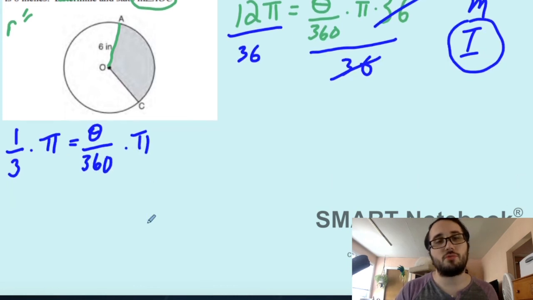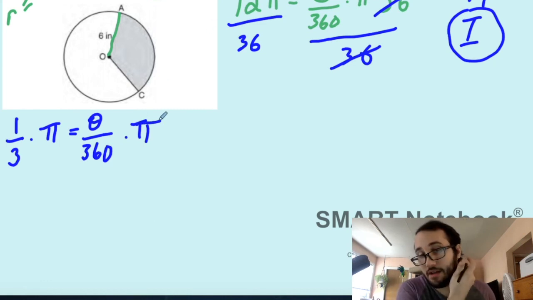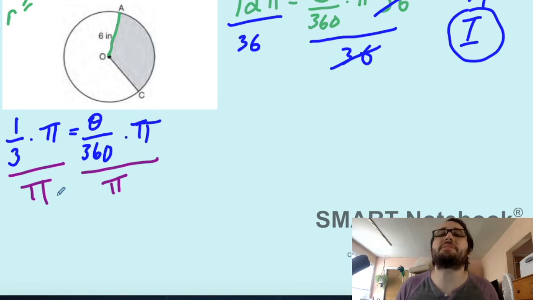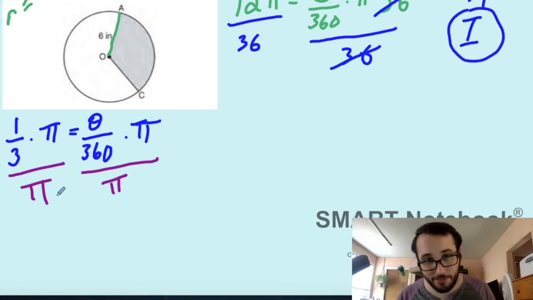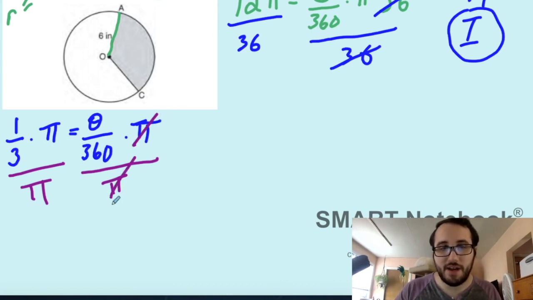I'm going to scroll down. Okay. Remember, our goal is to get theta by itself. The next thing I can do is, well, I can move pi to the other side. So I'm going to divide both sides by pi. Now remember, pi is a number. It's a constant. It is not a variable. But the inverse of multiplying is dividing, so these will divide out.